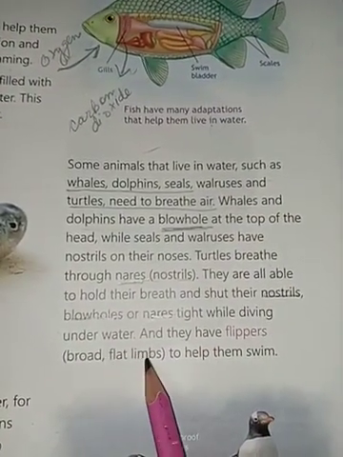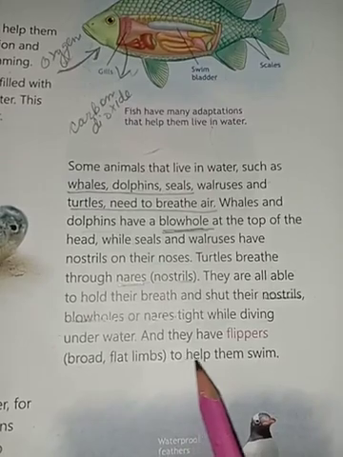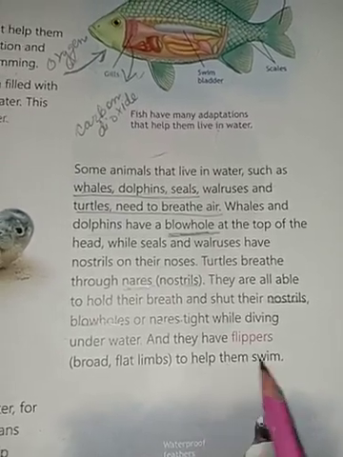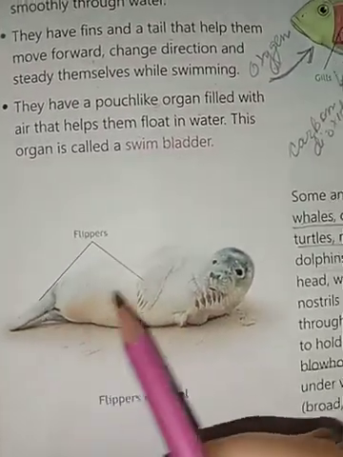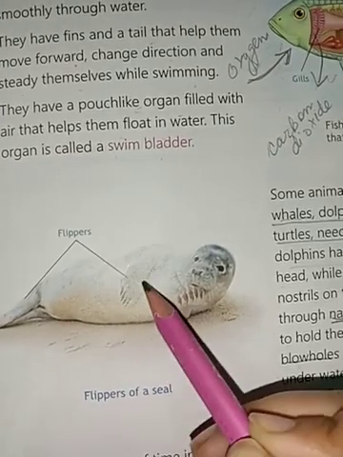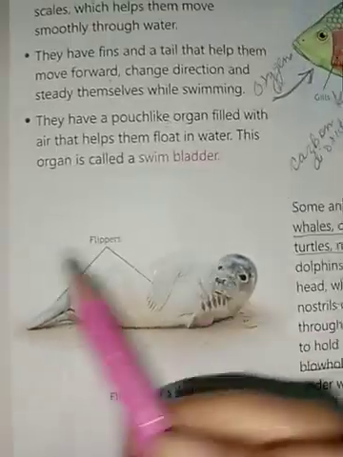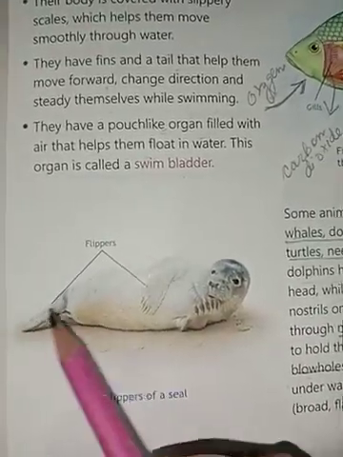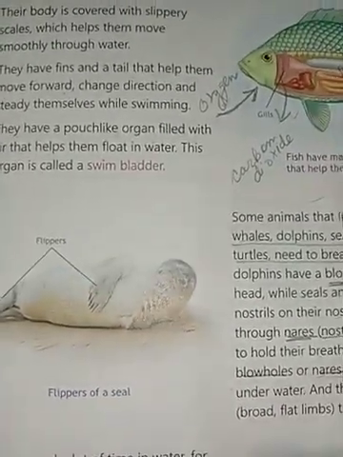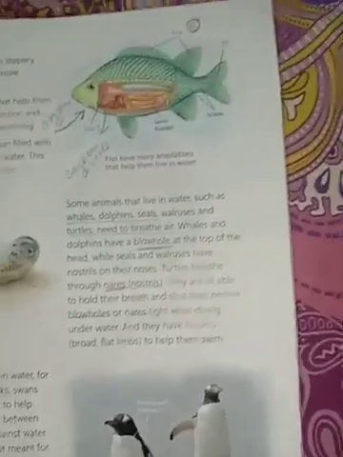And they have flippers, broad flat limbs to help them swim. See, this is the flipper. Limbs means hands and legs, which enables them to swim in water. Understood? Now let us move forward.